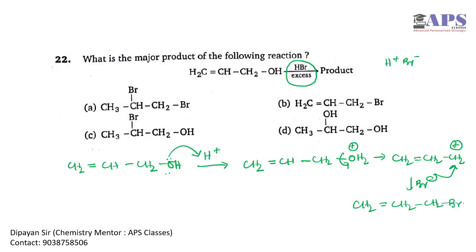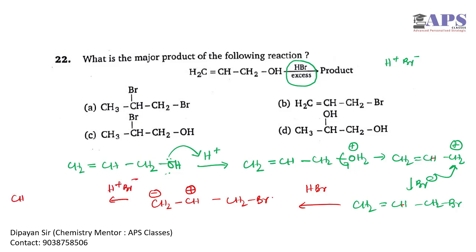But it is mentioned in the question that HBr is present in excess. So, excess of HBr. This double bond, in this case this will be only CH, not CH2, can dissociate and we will get plus and minus here, and again we have to add H plus and Br minus.